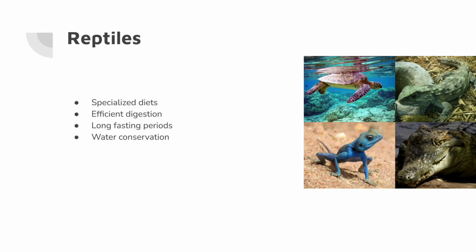Reptiles display a wide range of digestive adaptations. Compared with amphibians, they generally have stronger jaws, better water conservation, and more efficient digestion. Many reptiles consume large meals followed by long periods without feeding. These adaptations allowed reptiles to occupy diverse habitats, including deserts, forests, and even aquatic environments.